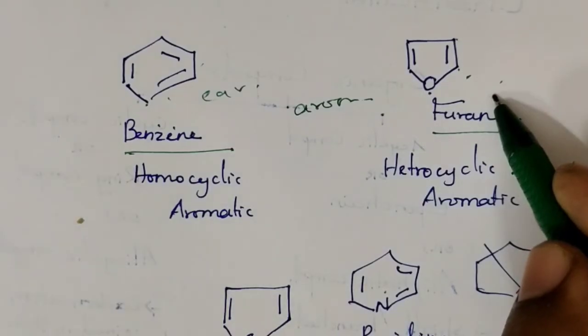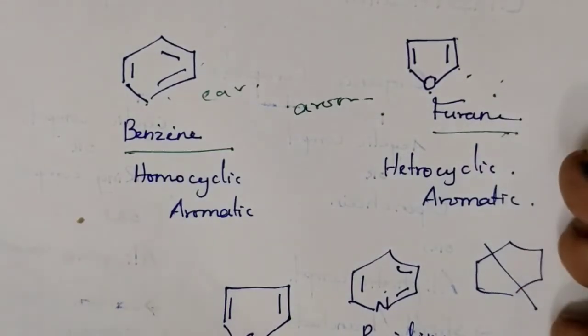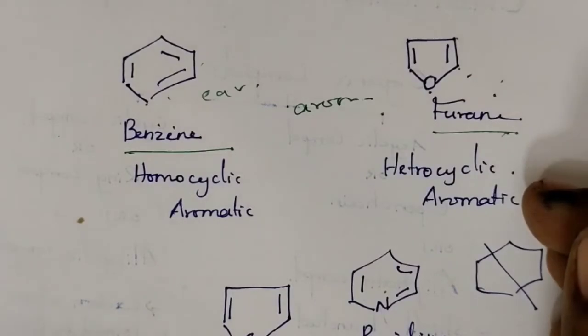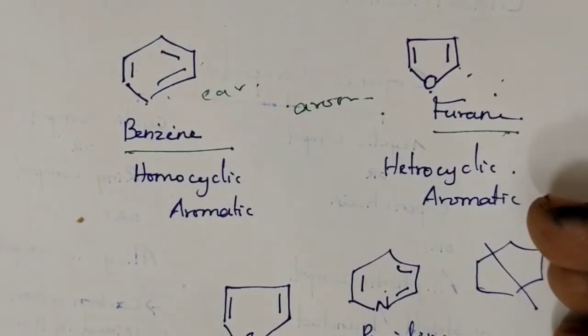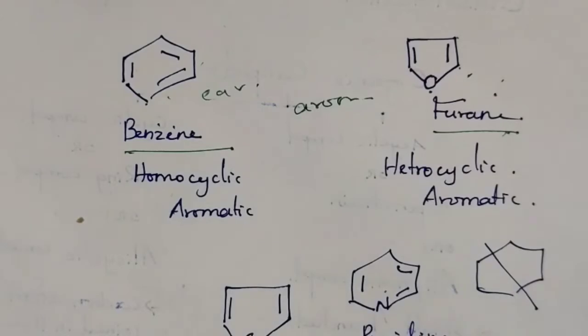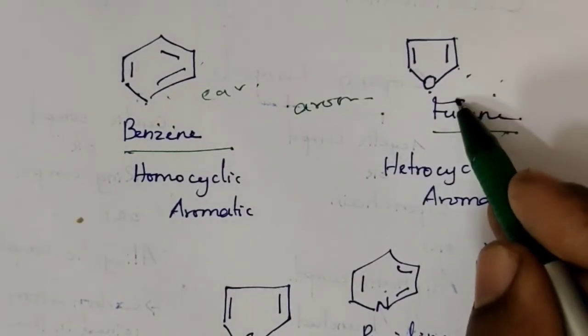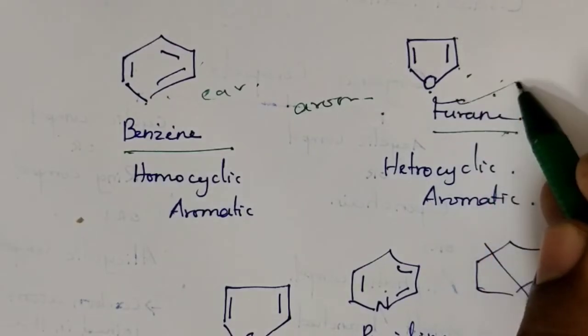So aromatic compounds we classify in two different manners. One is compounds containing benzene-like structure, called benzenoid compounds. Compounds lacking benzene-like structure are called non-benzenoid compounds. The same aromatic compounds are further classified into homocyclic and heterocyclic aromatic compounds. One example of a heterocyclic aromatic compound is furan.